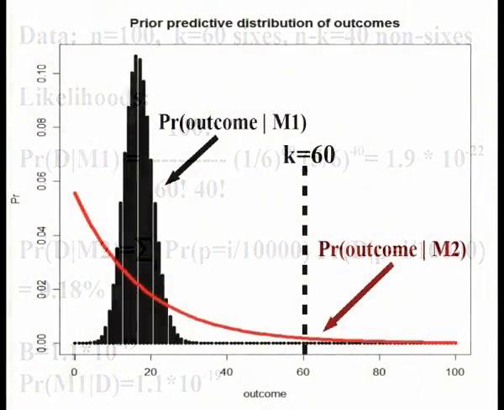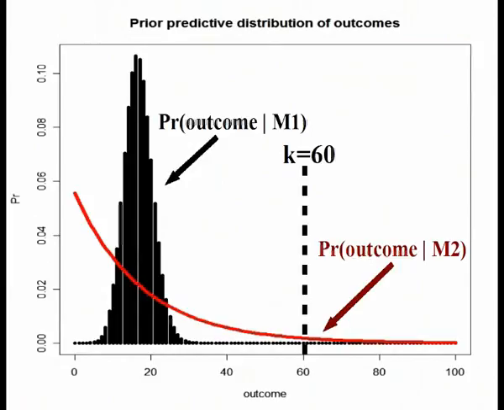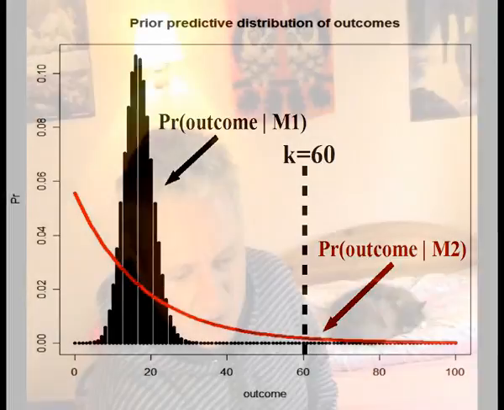This can again be illustrated with a graph of the predictive distribution of the two models. Model 2 can be seen to predict the outcome k equal to 66 with much greater probability than Model 1. So we can be almost certain that this is the loaded die, and indeed it is.